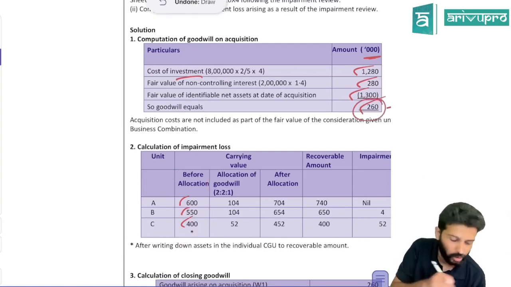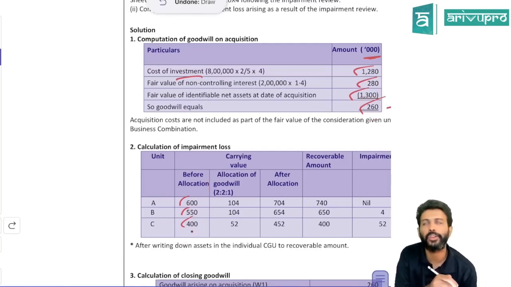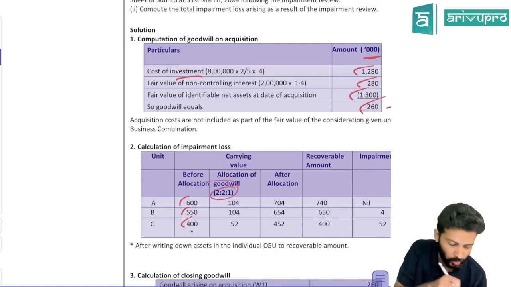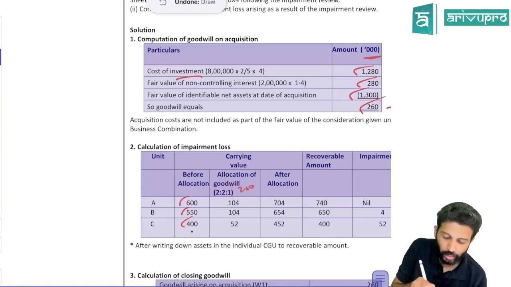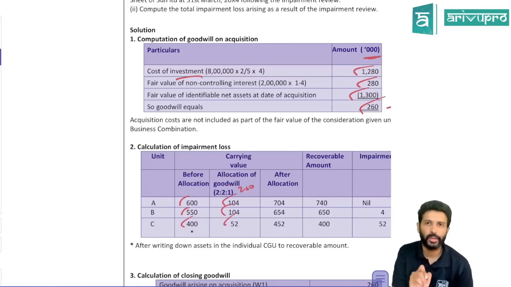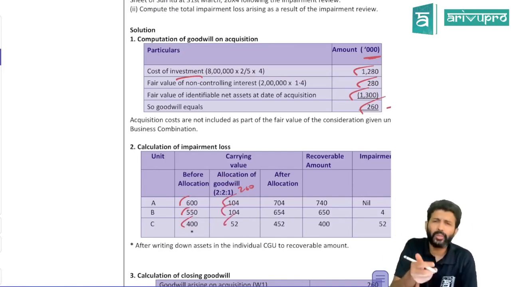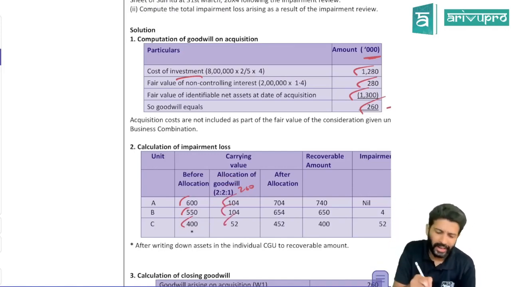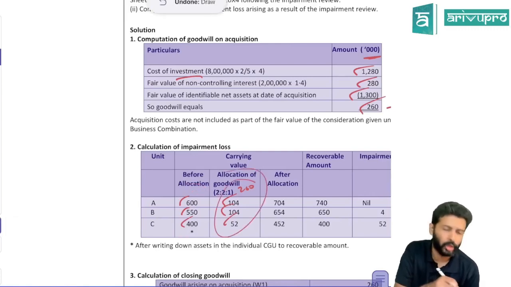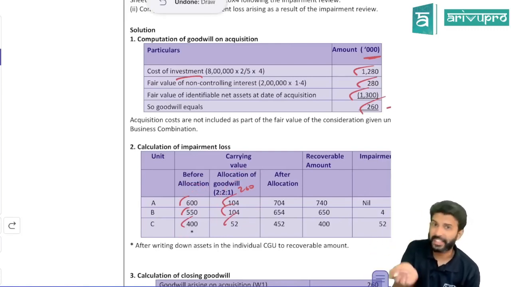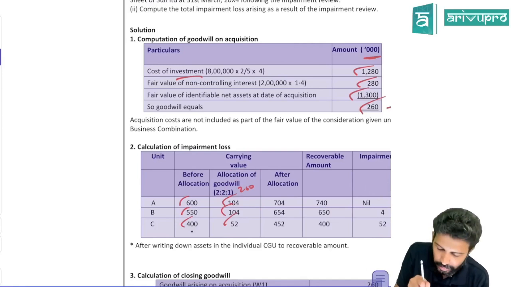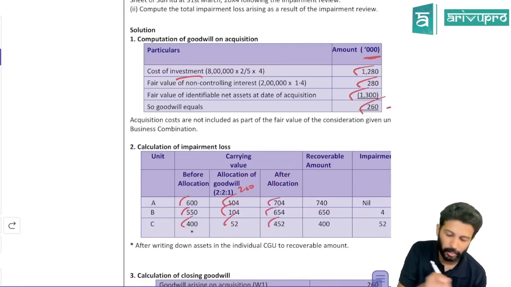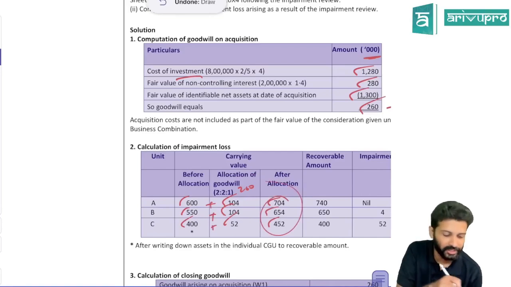How much goodwill did you get? 260. Can you allocate goodwill to CGU? Yes. In what ratio? 2:2:1. So 260 you allocate in 2:2:1. For CGU A, 104 will be allocated, these two, like that much. So after you allocate, what about the carrying amount? It already had this much carrying amount. Now we allocated goodwill also. That means the carrying amount will increase. From 600, it will increase by 104, it will become 704. Then these two will increase by their additions, and this is your revised carrying amount.